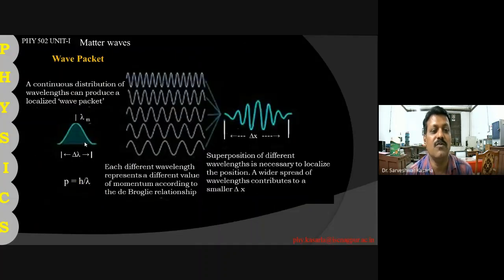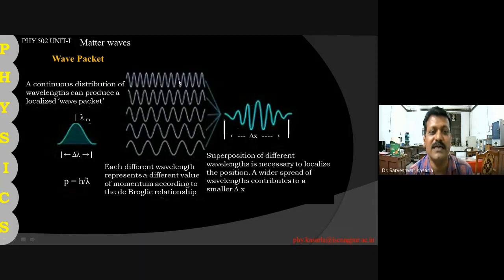So here we can now see the concept of the wave packet. When the waves interfere with each other, the resultant wave is like this. Simply, we can say a group of waves come together to form a wave packet.